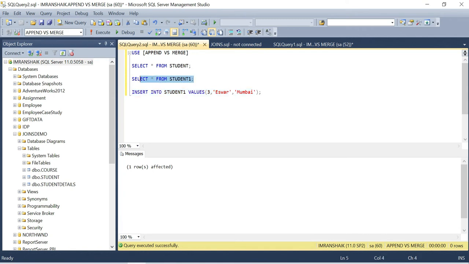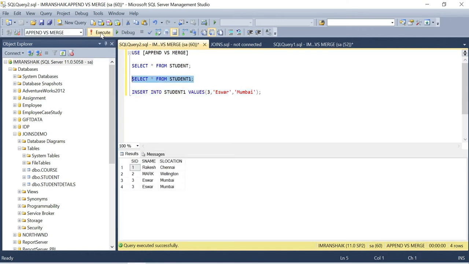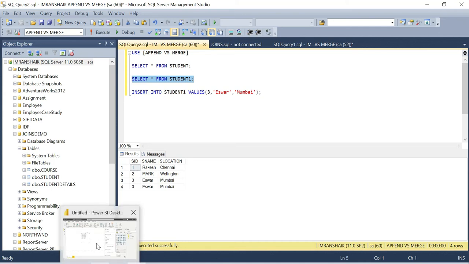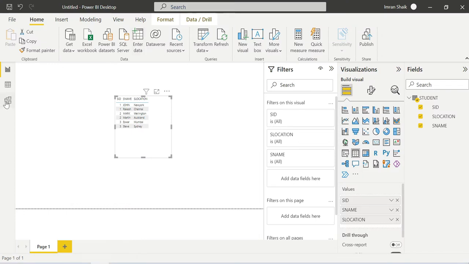It was successfully added. When I run this select query, you can see there are four rows with two duplicates: Ishwar and Mumbai got duplicated. Let's see how this works. Where we are again here, let me check Transform Data.